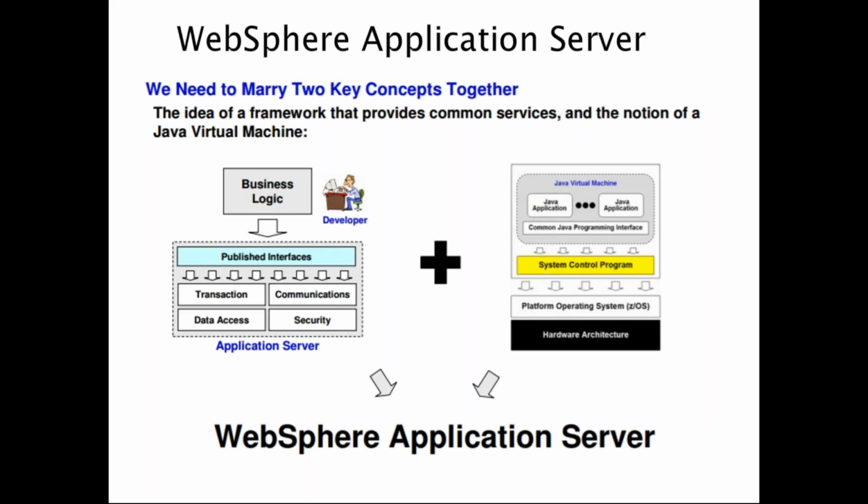Yeah, because what we are going to discuss in this whole course is each and every feature to make sure our Java runs efficiently. That's all. Because I know Java Virtual Machine, I'll install Java. If I install Java, I'll get the Java Virtual Machine. If you install Java in your local system also, you'll get a JVM. But if I want the JVM to run efficiently, to take hundreds of thousands of requests and not crash, you need WebSphere Application Server. That's all.